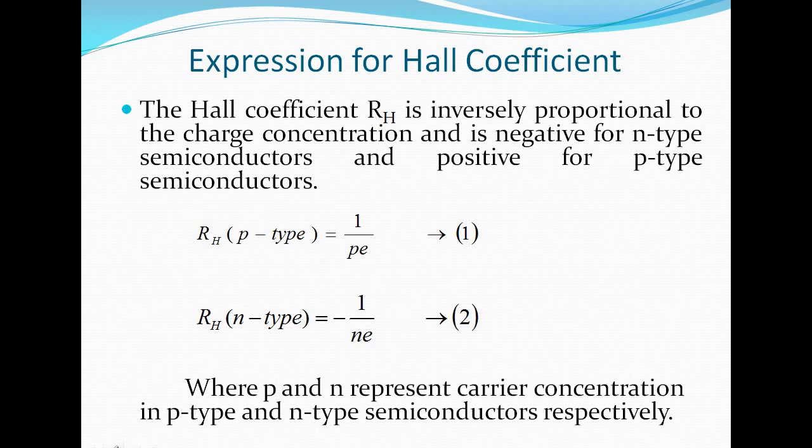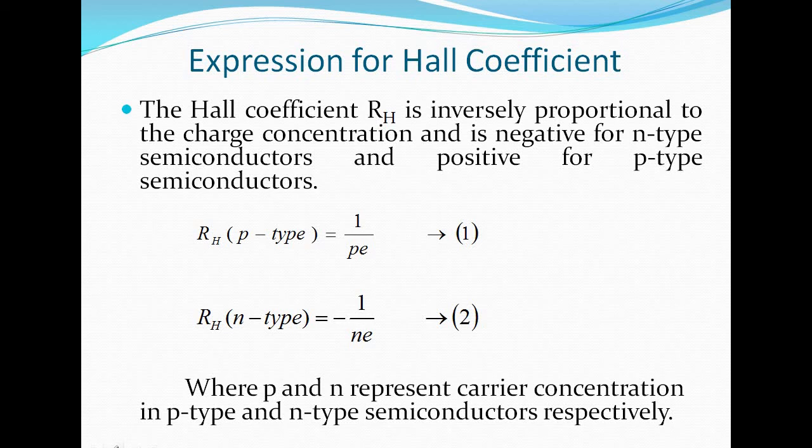Next, the expression for the Hall coefficient. The Hall coefficient is represented by RH. RH is inversely proportional to the charge concentration and is negative for N-type semiconductors and positive for P-type semiconductors.